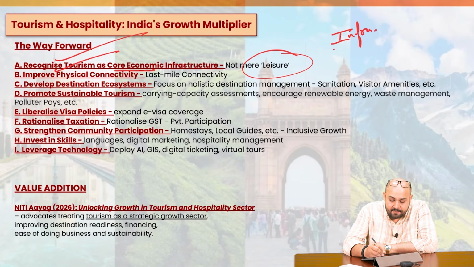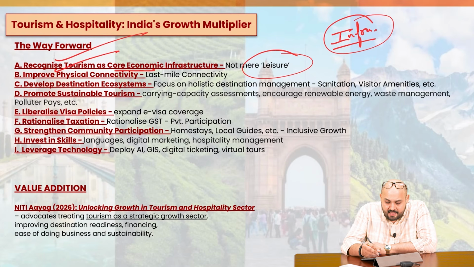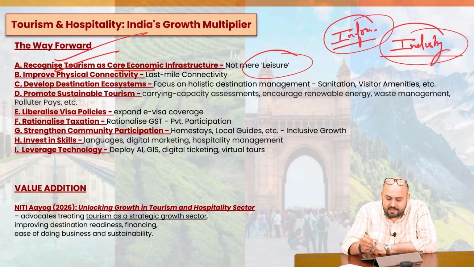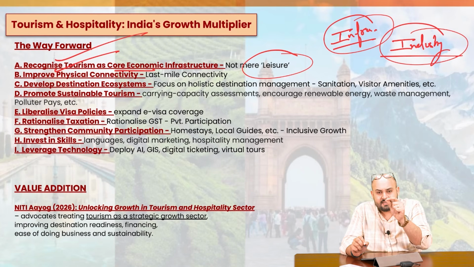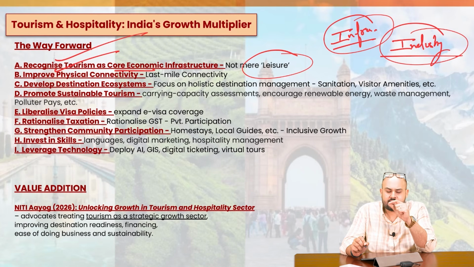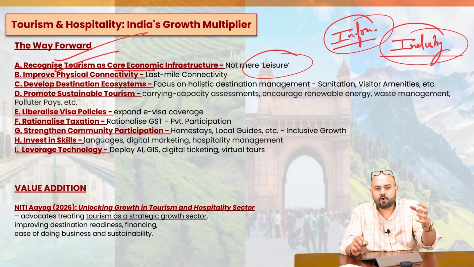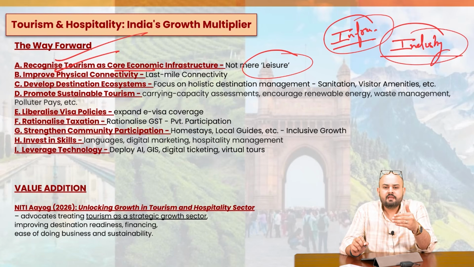Please pay attention over here. Infrastructure status. But it has not been given the industry status. And that's what the author talks about in the article. Tourism and hospitality must be given the industry status so that they can access institutional finances. They can access borrowing. They can have the borrowing routes through institutional finances.